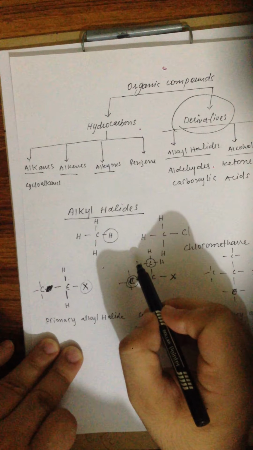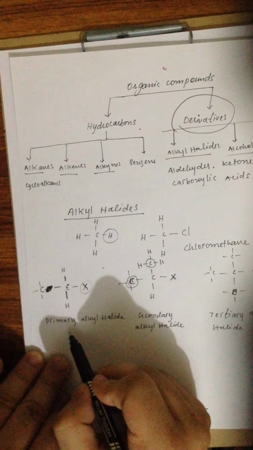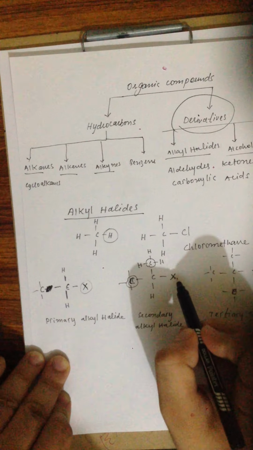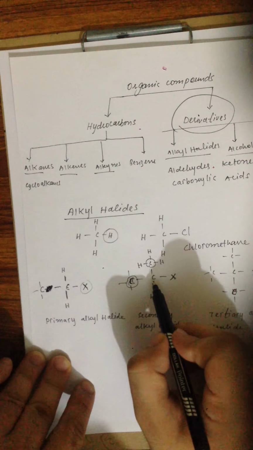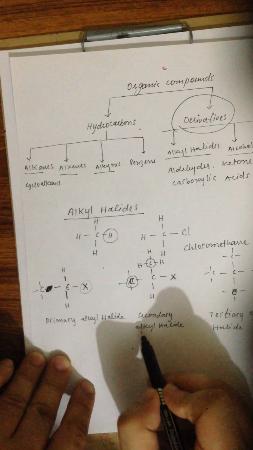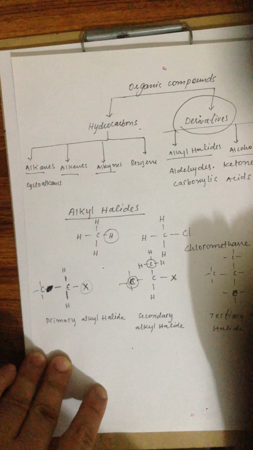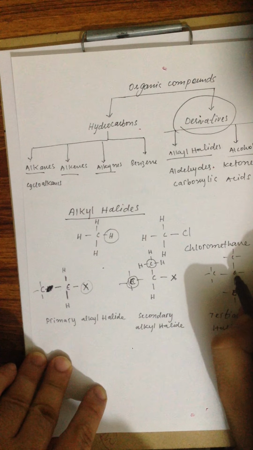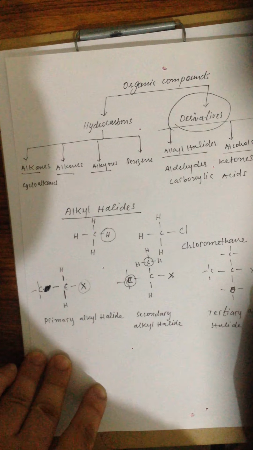If the halide ion is attached to a primary carbon atom, that will give rise to a primary alkyl halide. If the halide ion is attached to a secondary carbon atom, that will give rise to a secondary alkyl halide. If the halide ion is attached to a tertiary carbon atom, that will give rise to a tertiary alkyl halide.